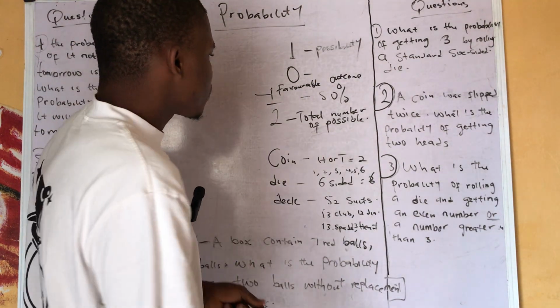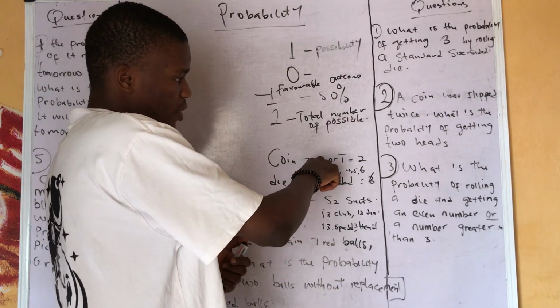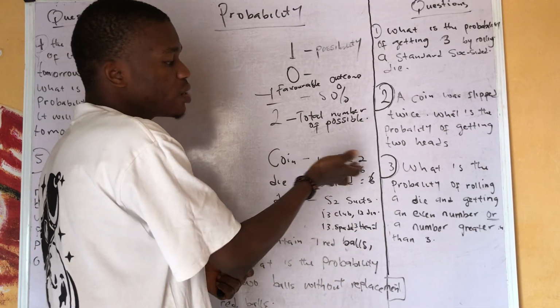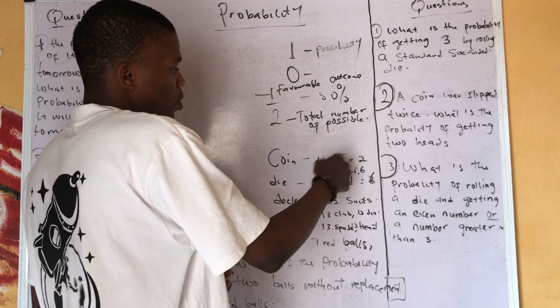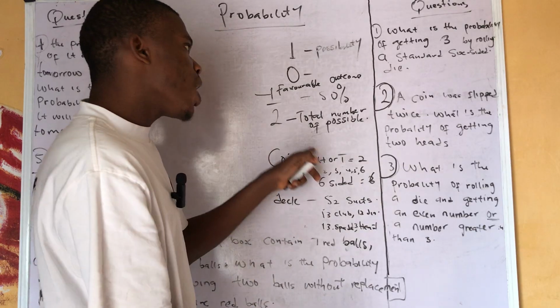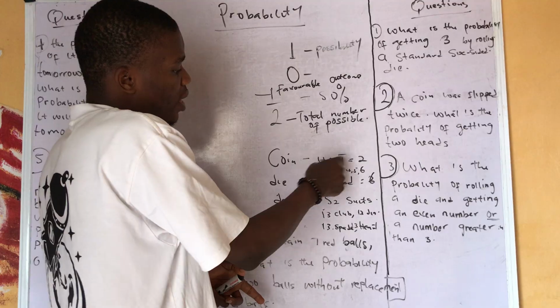Now, if a coin is what is being flipped, you either have a head or you have a tail. You can't have the two at once. If you flip it, you either have a head or a tail. The head or the tail that you have is the favorable outcome, while the total number of possible outcomes is two, which is the head and the tail joined together.